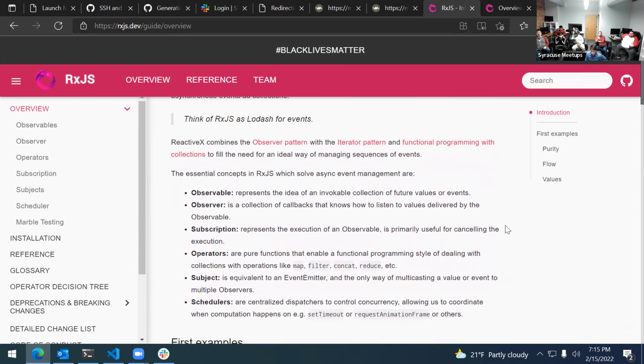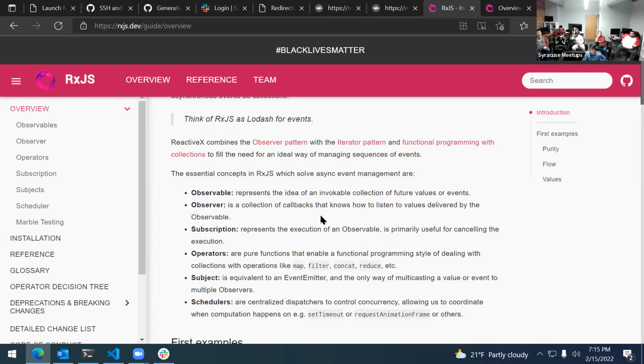So it is paired with the functional programming paradigm. You'll also hear a term of functional reactive programming. Technically, RxJS does not do functional reactive programming, even though it does reactive programming and functional programming. So just a technicality, if you're out searching for functional reactive programming, apparently RxJS does not fit the bill. But you see some things like operators, map, filter, concat, reduce. These are the things that we kind of just looked at.